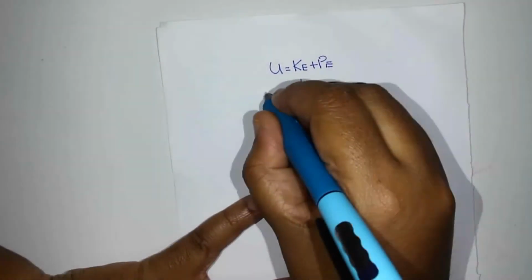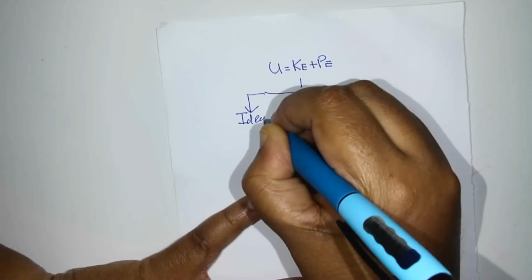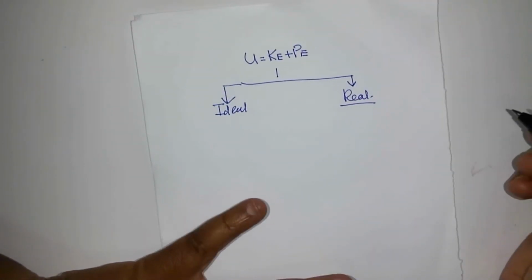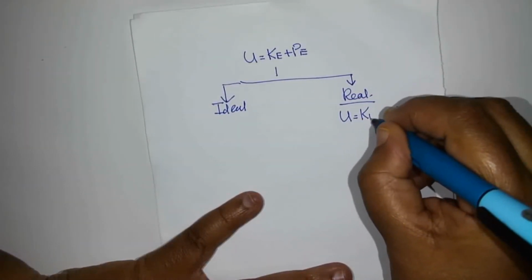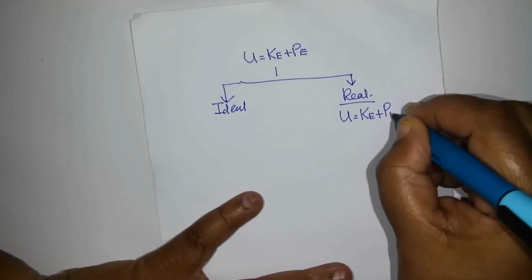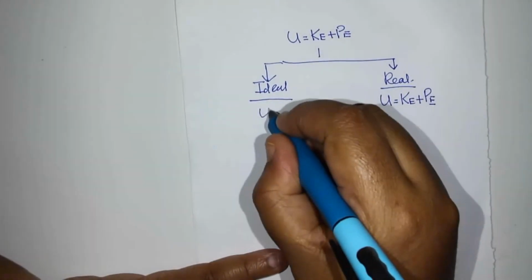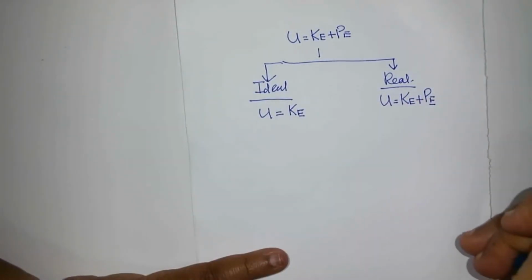So we have ideal gas and we have real gas. In real gas, internal energy is kinetic energy plus potential energy. But in ideal gas, internal energy is only kinetic energy, no potential energy.